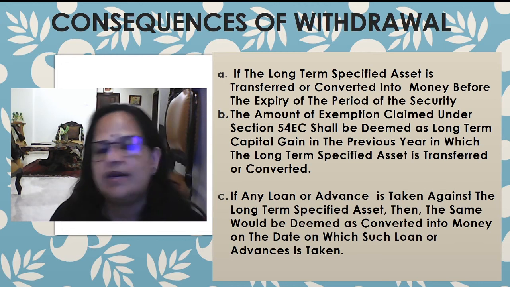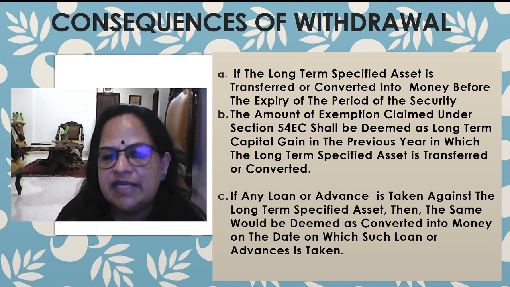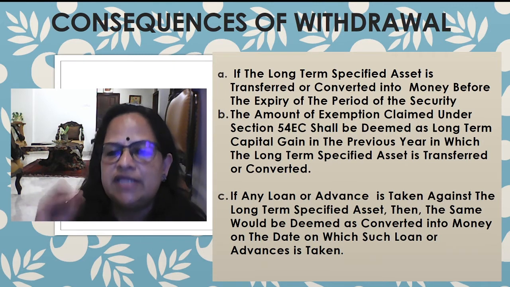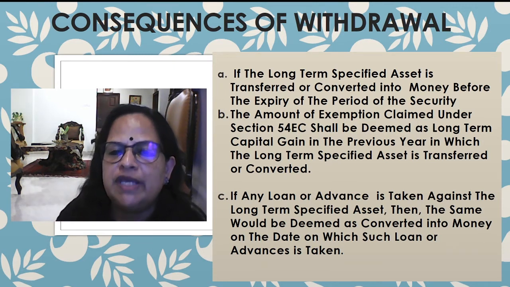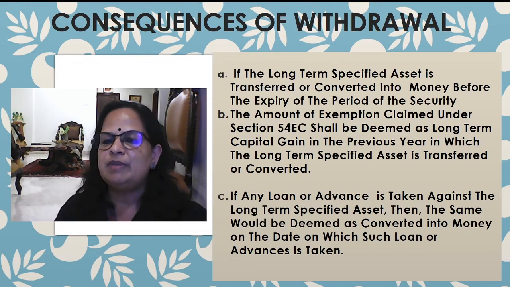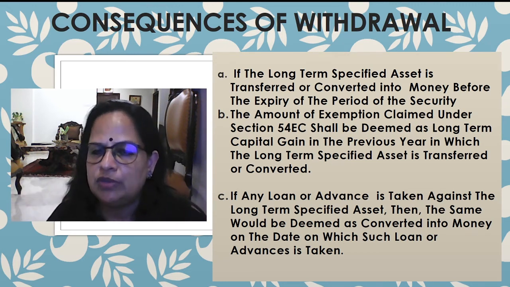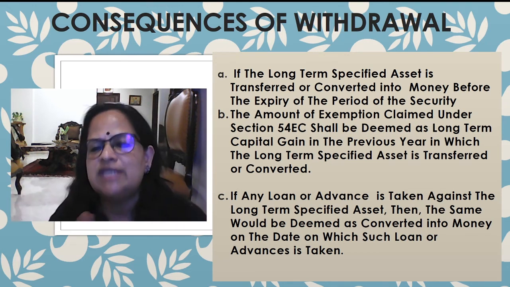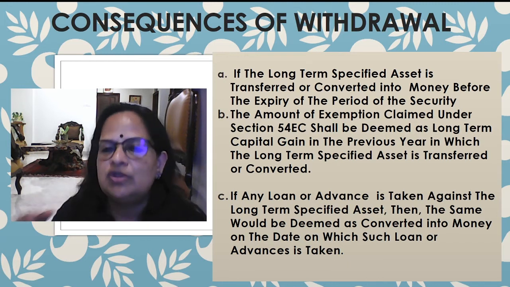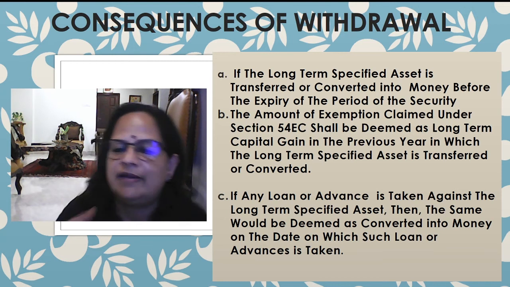for which they claimed exemption earlier. The next point is, if any loan or advance is taken against the long-term specified asset, then the same should be deemed as converted into money on the date on which such loan or advance is taken. So here you have to remember that even if they are holding the securities, they can pledge and take a loan. If you are taking a loan, it's as good as converting it into cash. So there also you have to pay the capital gain tax for which you claimed exemption earlier.